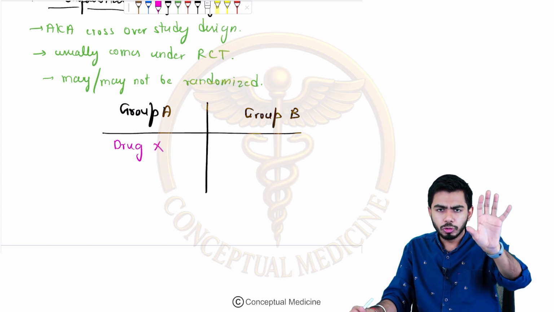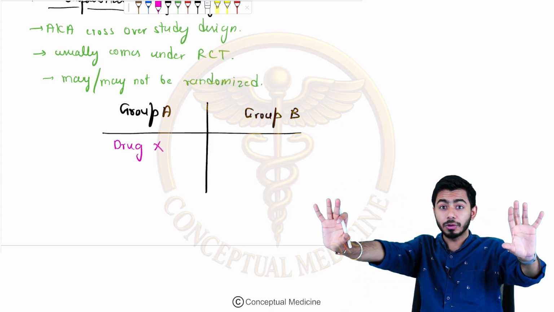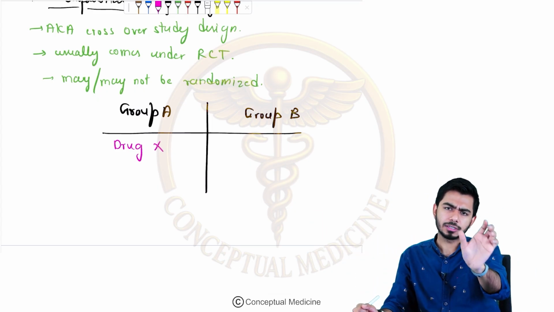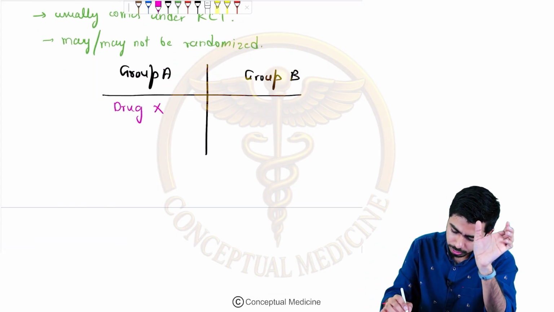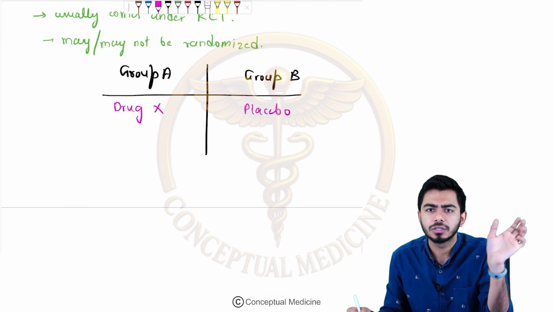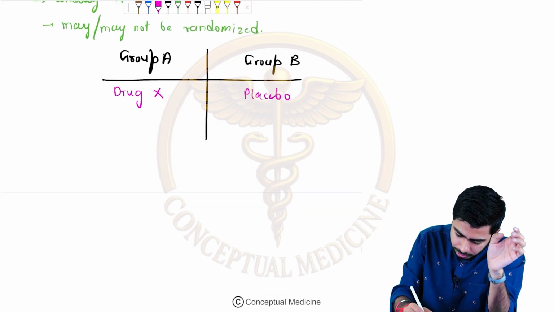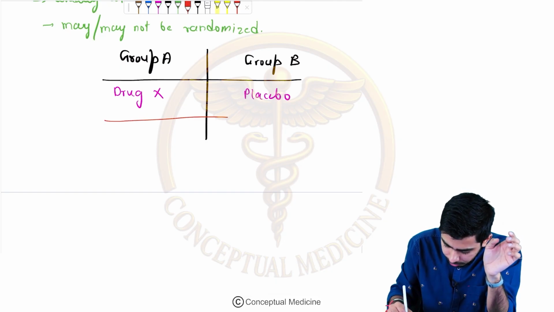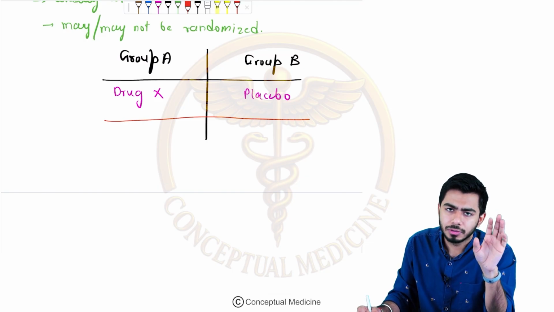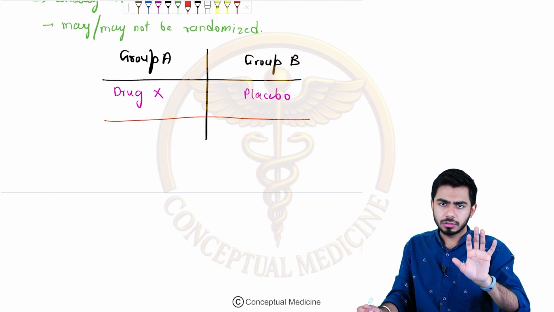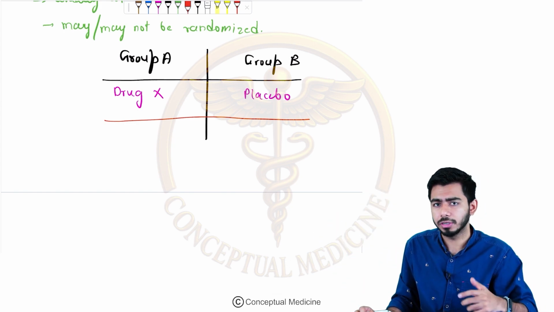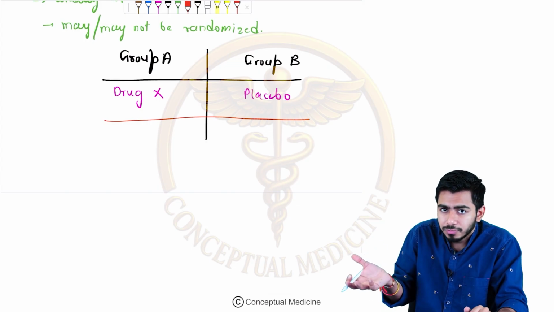So there is a group A population and a group B population. To the group A population, I am giving drug X. But in the group B population, I am giving placebo only. Group A, drug X is given; group B, only placebo is given. They don't know about it. But we were very smart, we just gave the placebo.